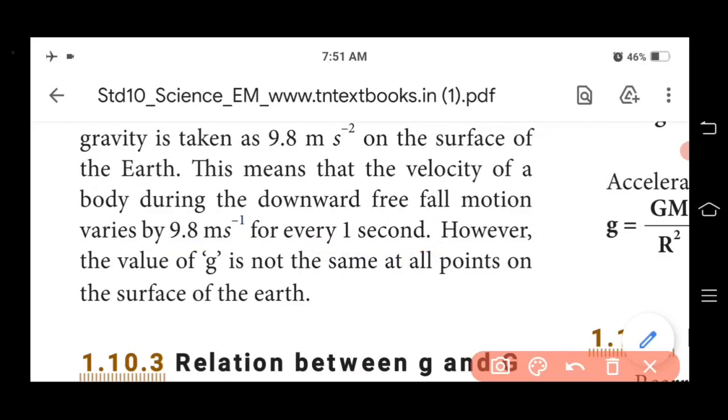However, the value of g is not the same. So, very important, one more question. The value of g, what is meant by small g? Acceleration due to gravity. So the value of g is not the same at all points on the surface of the earth.